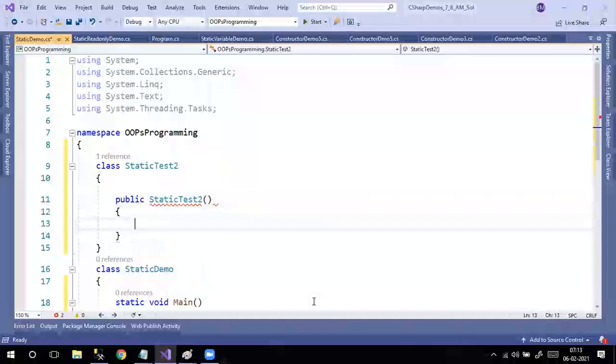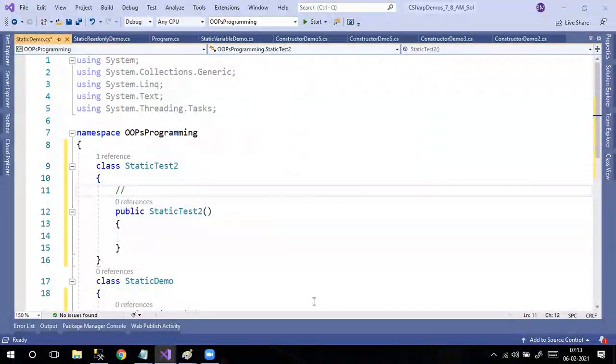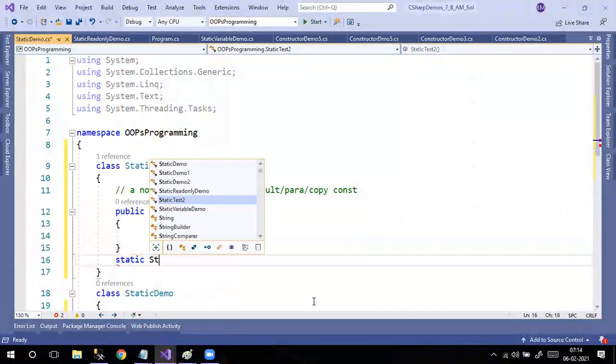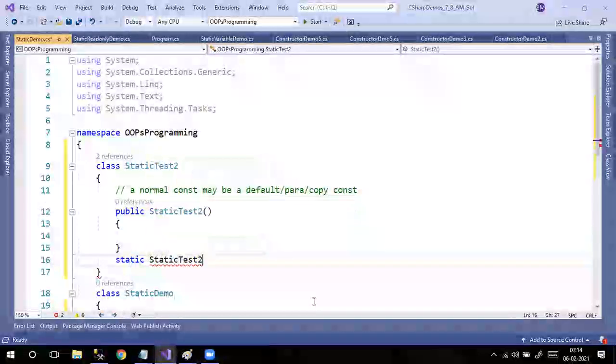What is this? This is a normal constructor. So if it is a normal constructor, a normal constructor may be a default constructor, parameterized constructor, or a copy constructor. But always a static constructor should be a default constructor only.